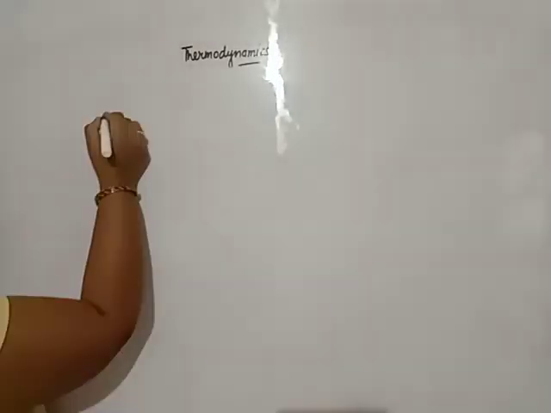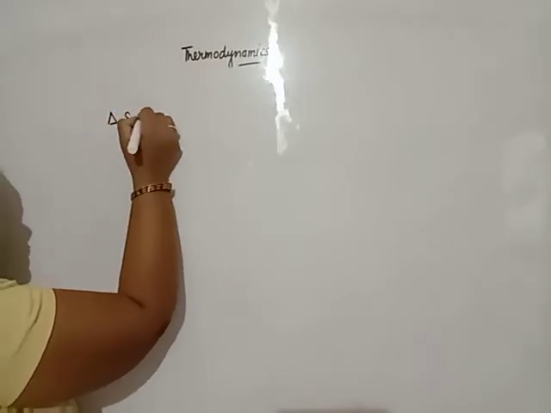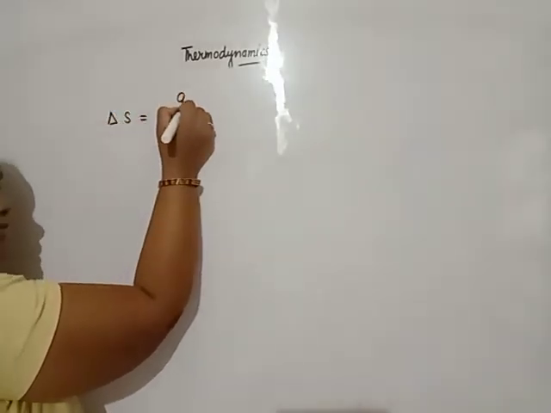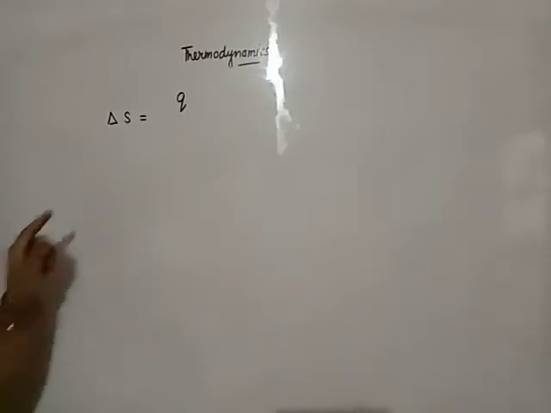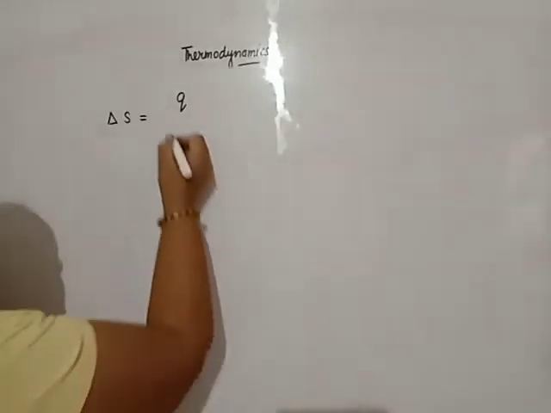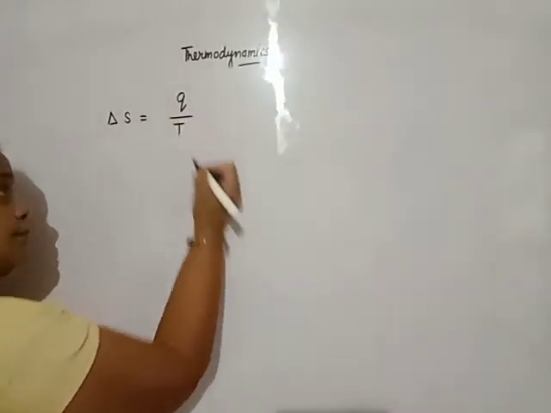That means change in entropy is calculated by the amount of heat, represented by Q, with respect to absolute temperature.